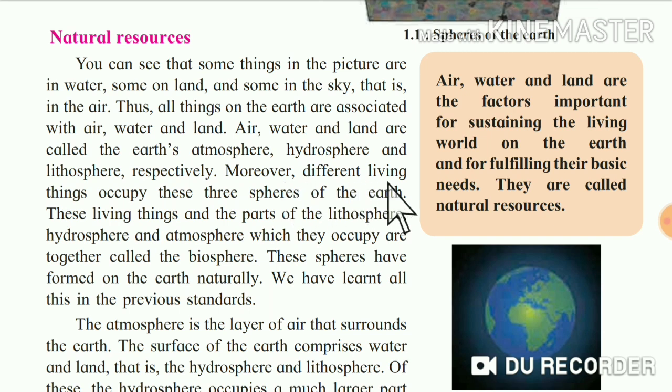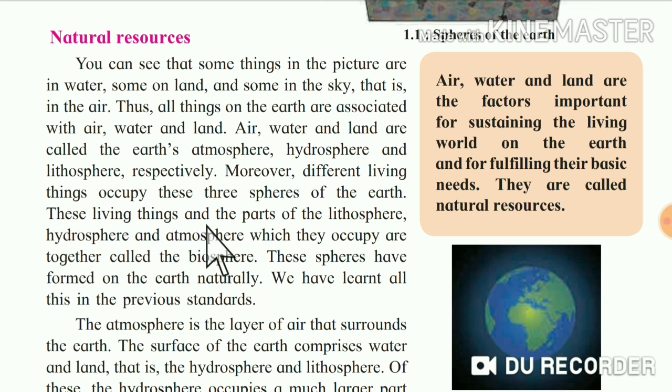Moreover, different living things occupy these three spheres on the land. Means on these three spheres, different living things also present, right? Means that different living things occupy these three spheres of the earth.